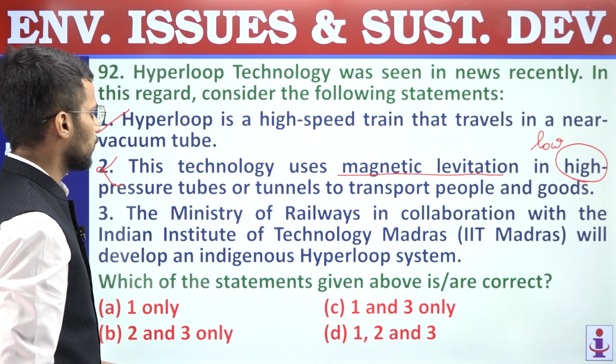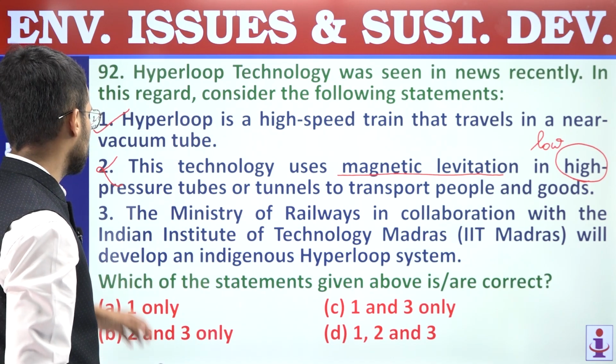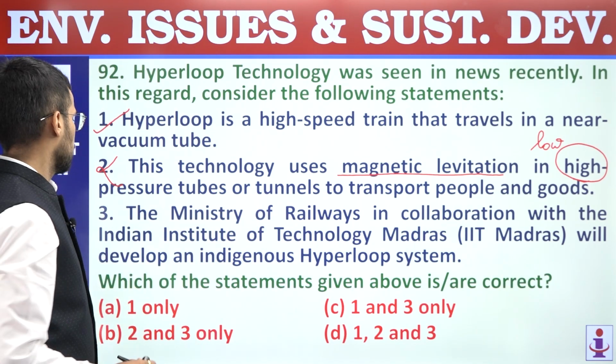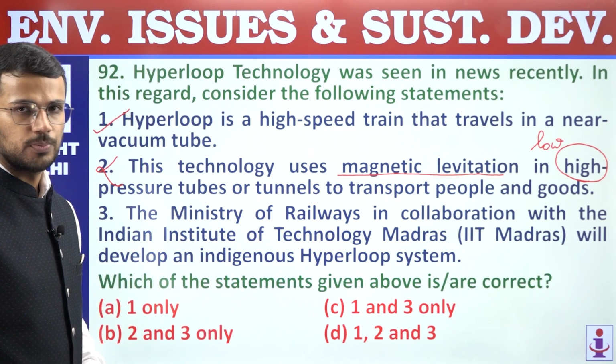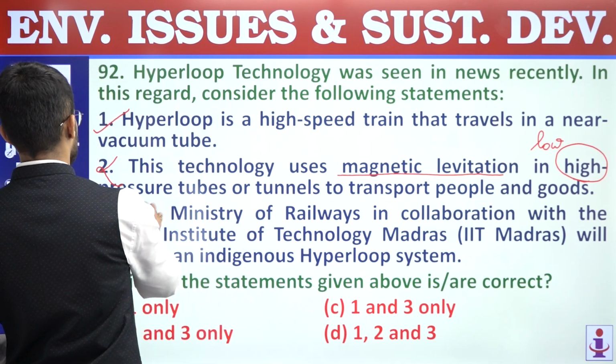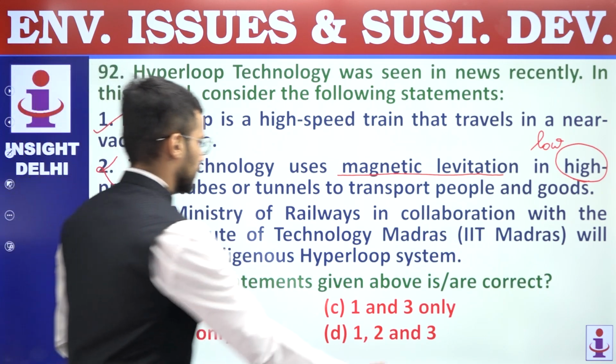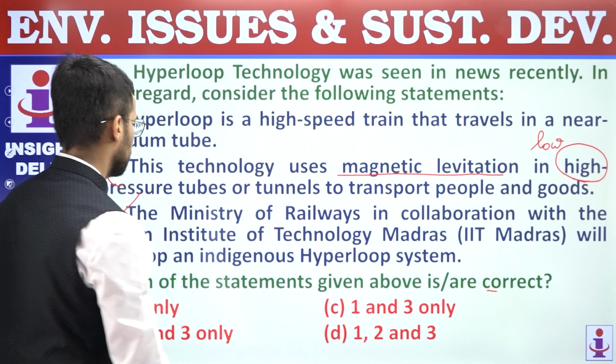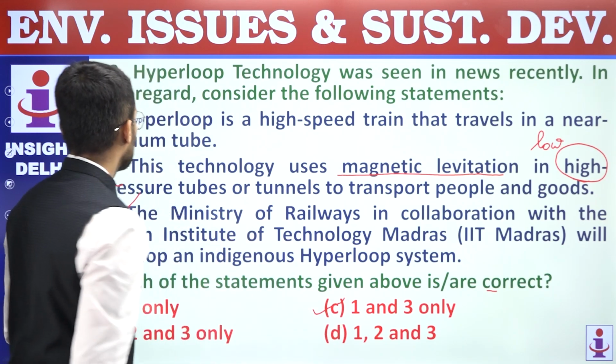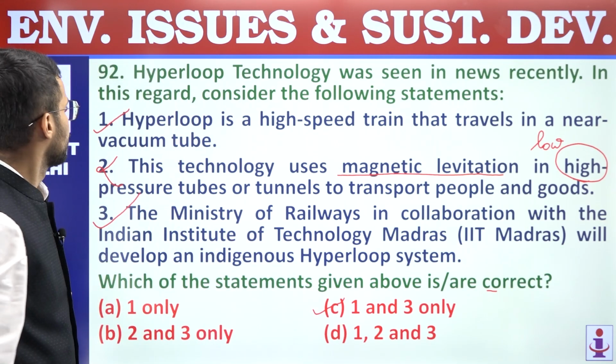Third, the Ministry of Railways in collaboration with the Indian Institute of Technology Madras will develop an indigenous hyperloop technology. So this statement is a correct statement. So we are supposed to find out correct statements. First and third statements are correct. Answer is C. Question number 92, answer is C.